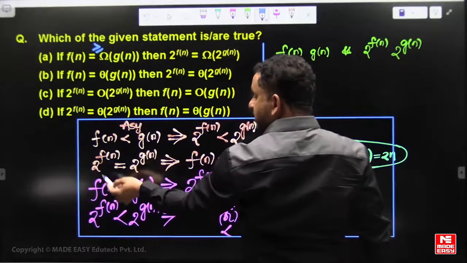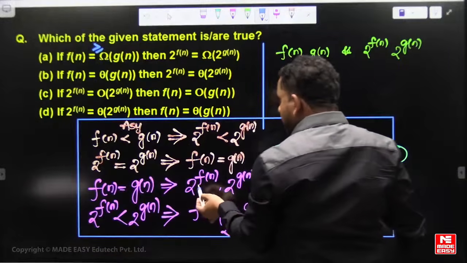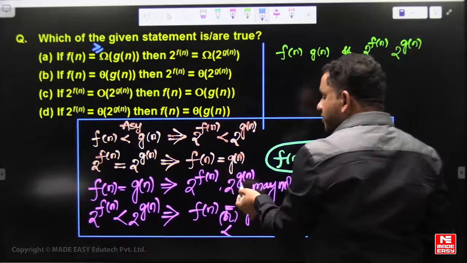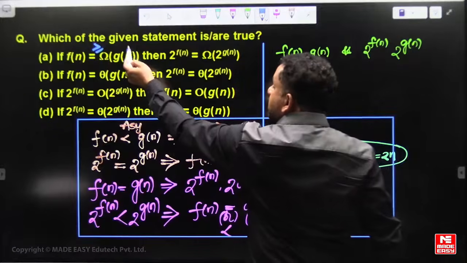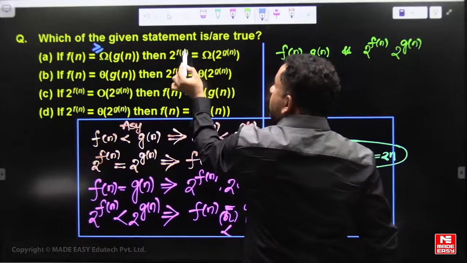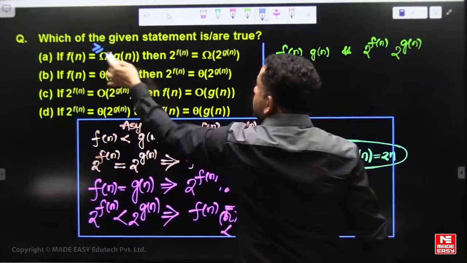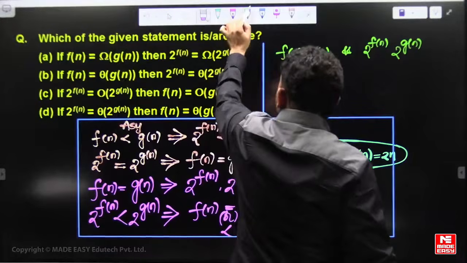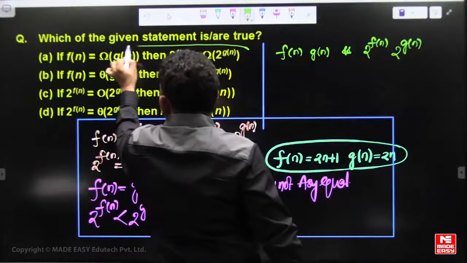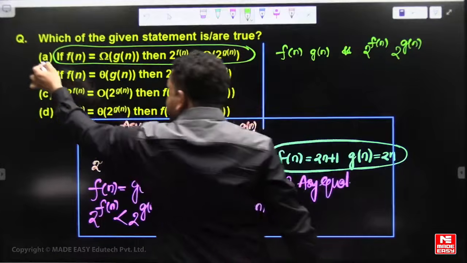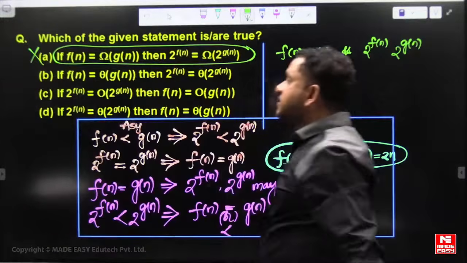If f of n is asymptotically equal to g of n, 2 power f of n may not be equal. There may be a chance that 2 power g of n can be bigger, by a constant time bigger for an asymptotically equal function. So this statement is false.